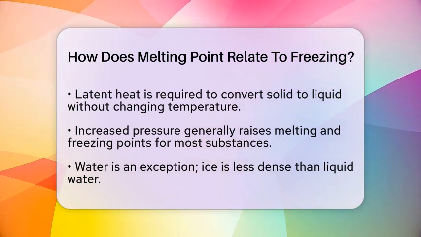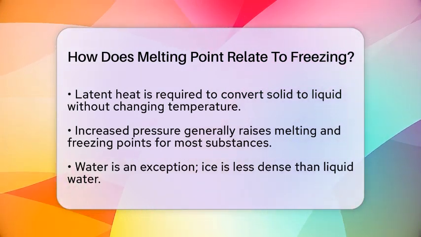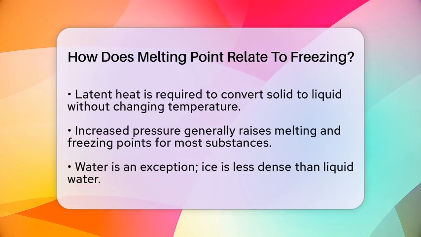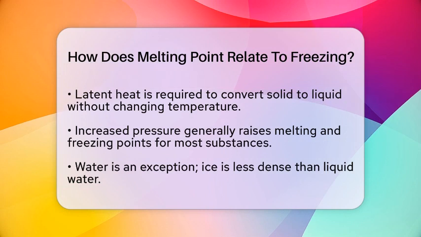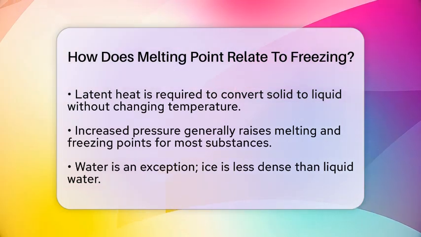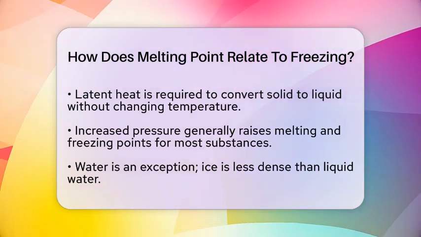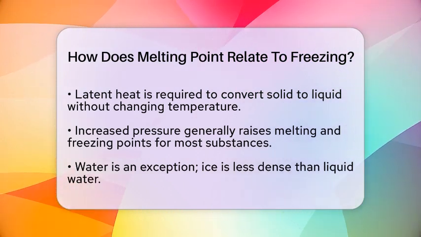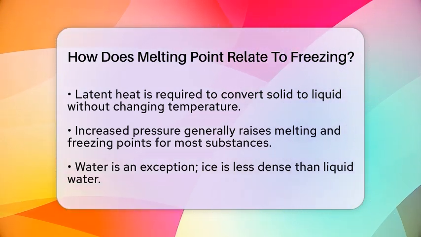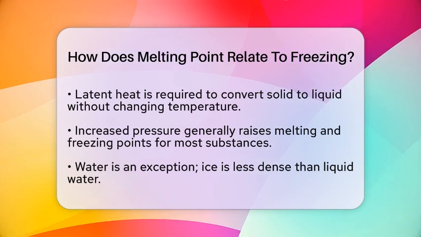In phase diagrams, the lines for melting and freezing overlap. This overlap shows the temperature where solid and liquid phases coexist. While the temperature remains the same, the direction of heat flow differs. Freezing releases latent heat as the liquid solidifies, while melting absorbs heat as the solid turns into a liquid.